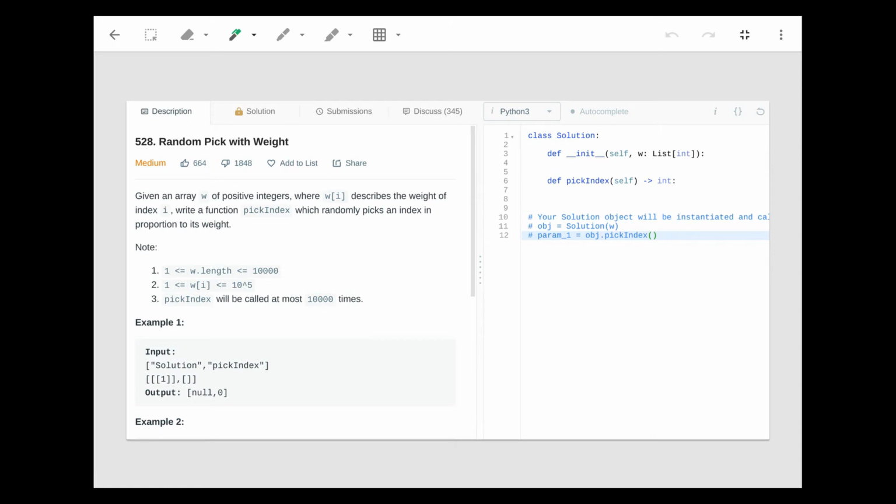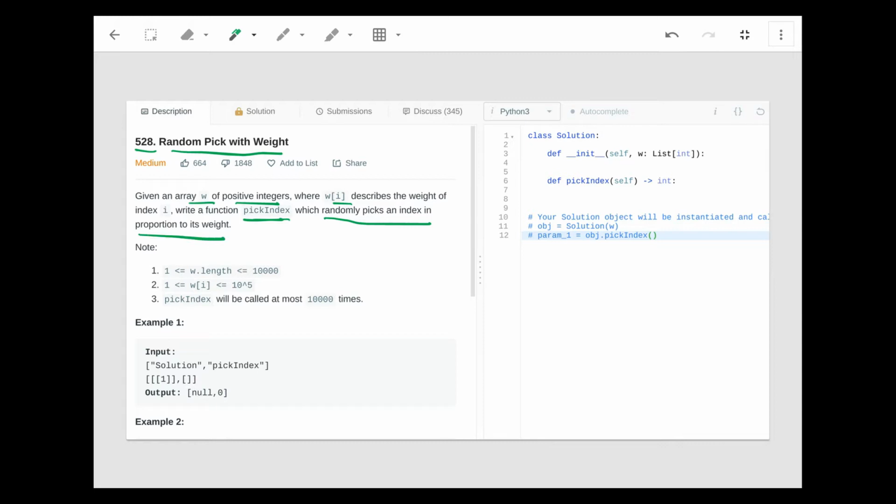Hello guys, today we'll look at question number 528 on Leetcode, random pick with weight. You are given an array W of positive integers where W[i] describes the weight of index i, and we need to write a function pickIndex which randomly picks an index in proportion to its weight.